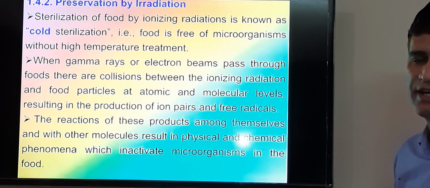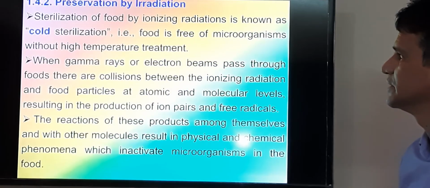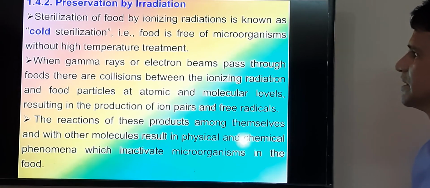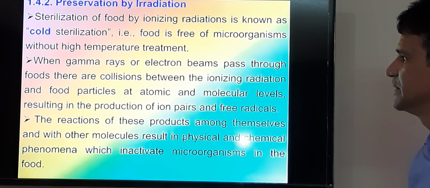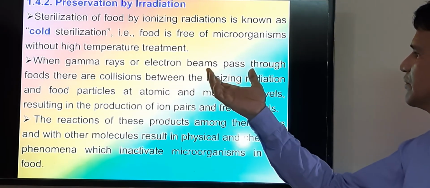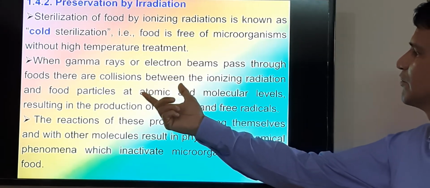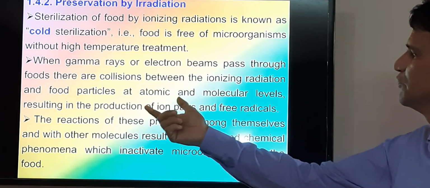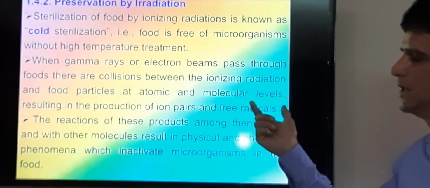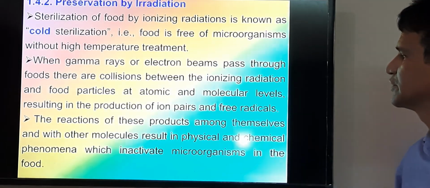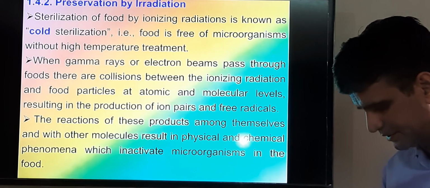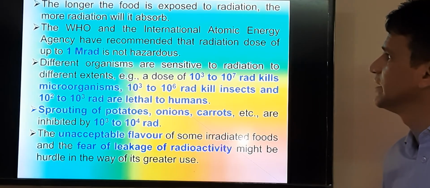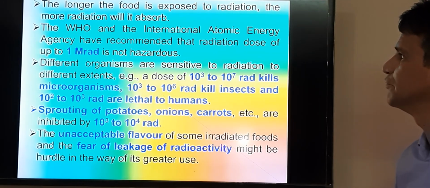Preservation by irradiation. Radiation technology is also known as cold sterilization, because here we can completely kill the microorganisms without applying high temperature. The gamma rays or electron beams pass through the food, and there is a collision between the ionizing radiation and the food particles at the atomic and molecular level, and this results in the production of ion pairs and free radicals. With the help of this we can easily kill the microorganisms from the food. In general, if we expose the food for a longer duration,